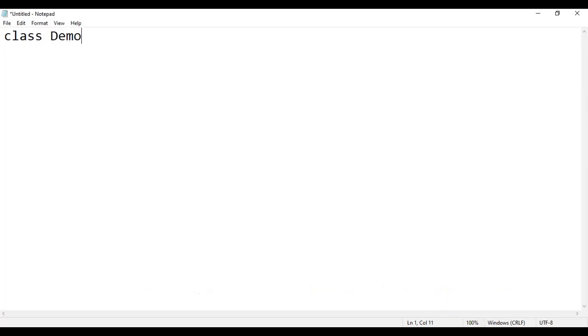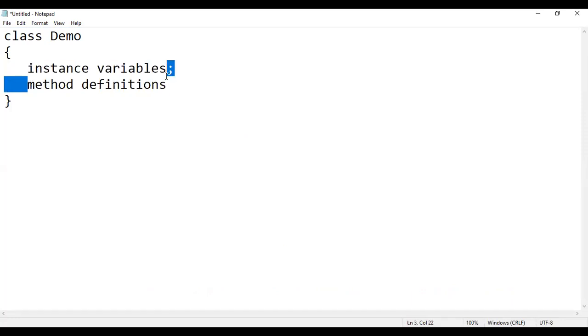Let me define a class called demo. Generally, a class will have instance variables and method definitions.